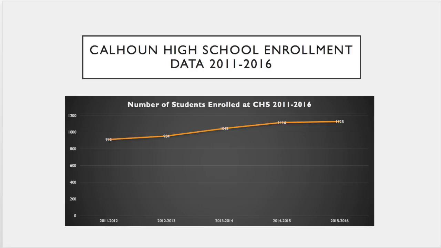And that is actually when tuition was implemented at Calhoun High School as far as out-of-district students having to pay tuition. So you can see that it had a little bit of effect, not much of an increase from 2014 and 15 to 2015 and 16. And as we mentioned in the slides before, the current population is 1,090, so that number has actually gone down since then. So we would actually be looking at a trend going downward from last year's numbers.